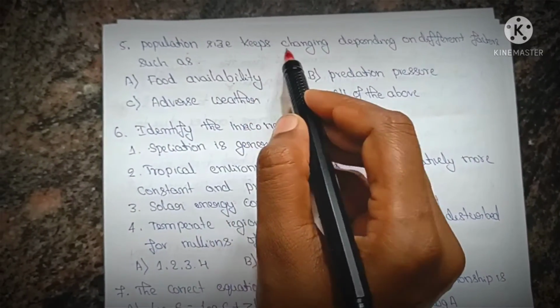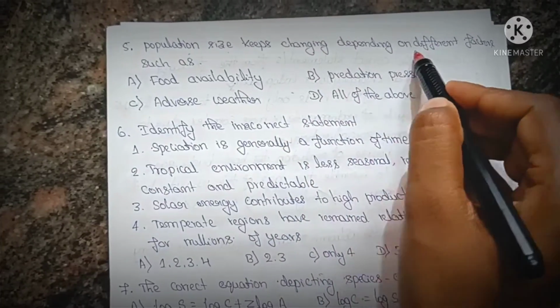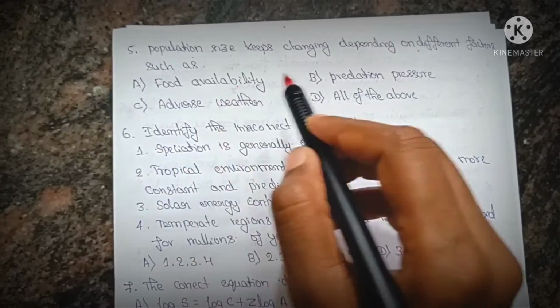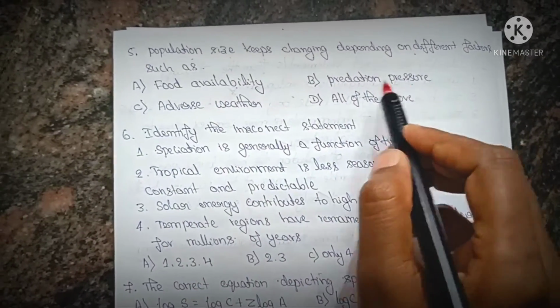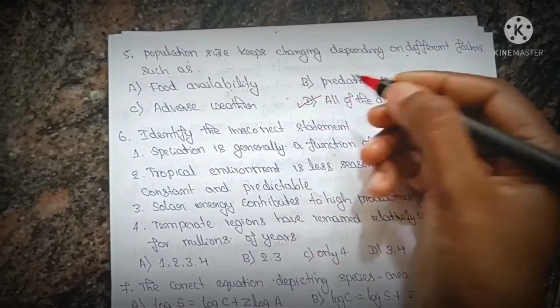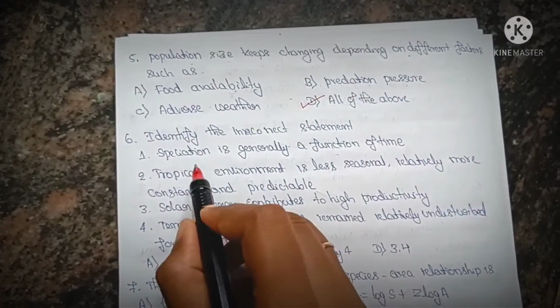Population size keeps changing depending upon different factors such as food availability, predation pressure, adverse weather, all of the above. All of the above is the answer.